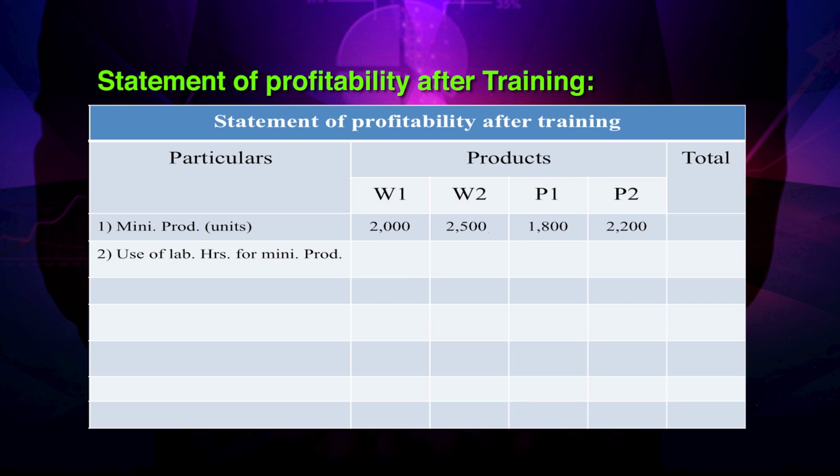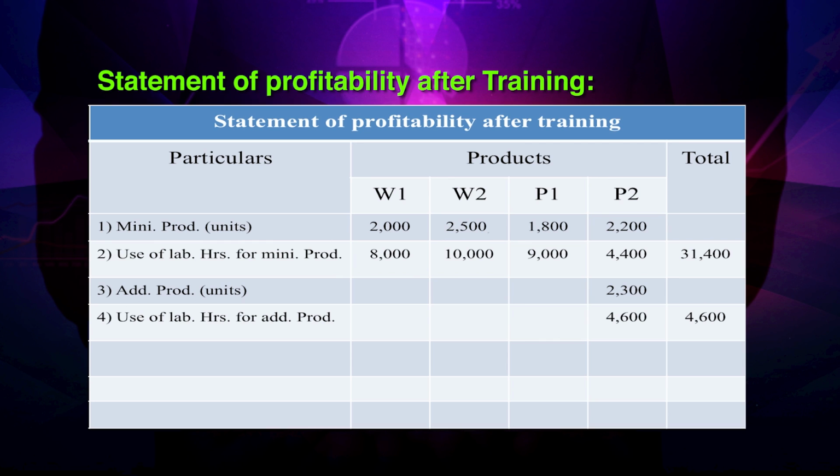Use of labor hours for minimum production, it is 8000 hours for W1, 10,000 hours for W2, 9,000 hours for P1 and 4400 for P2, totaling 31,400 hours. Now, out of the available total hours, we have spare hours of 4,600, and that 4,600 hours we will be utilizing for the top rank product P2, from which we can have the additional production of 2,300 units.